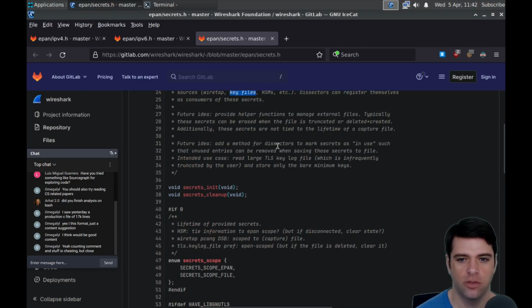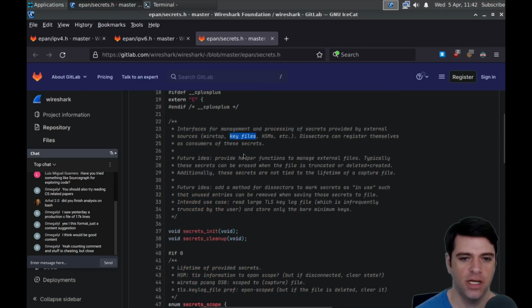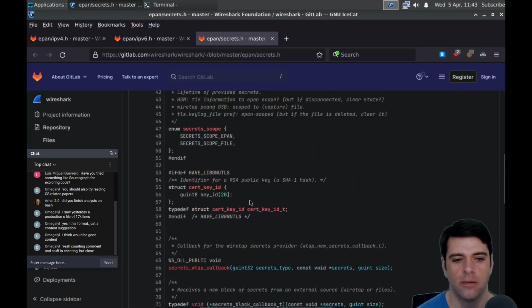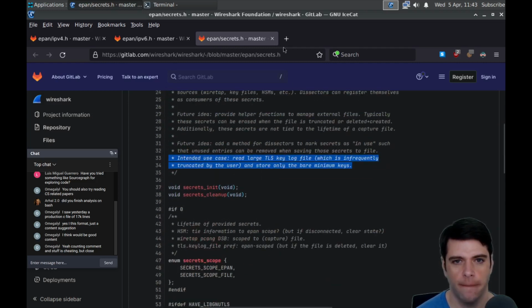And presumably that's the sort of thing this is about. Future idea, provide helper functions to manage external files. Future idea, add a method for dissectors to mark secrets as in use, such that unused entries can be removed when saving the secrets to file. Intended use case, read large TLS key log file, which is infrequently truncated by the user, and store only the bare minimum of keys. So it does seem to be TLS related.